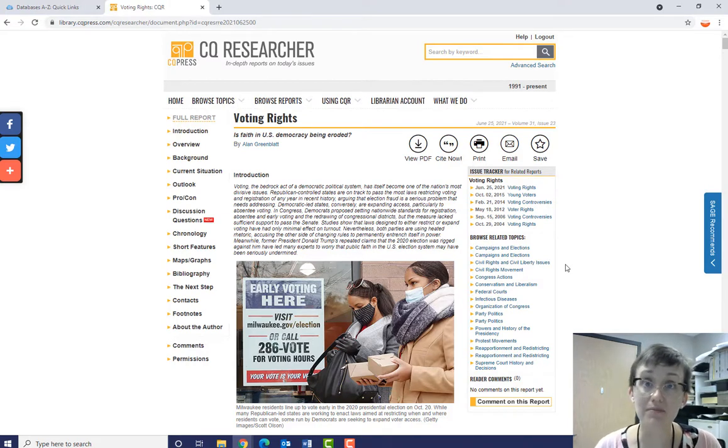As we can see from the table of contents, this report is super in-depth, but it's also very easy to read, which I love. The pro-con debate sections and the chronology are some of the most helpful features of each report. All in all, CQ Researcher is a great resource for these essays, and both Professor Gladden and I highly recommend them. And that is CQ Researcher.